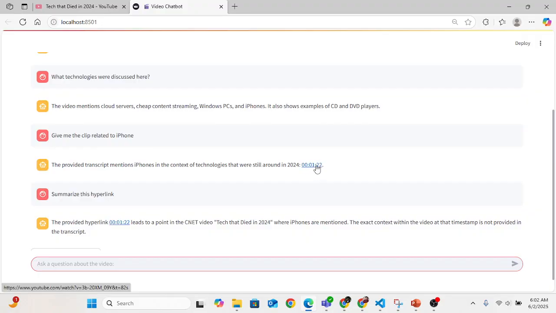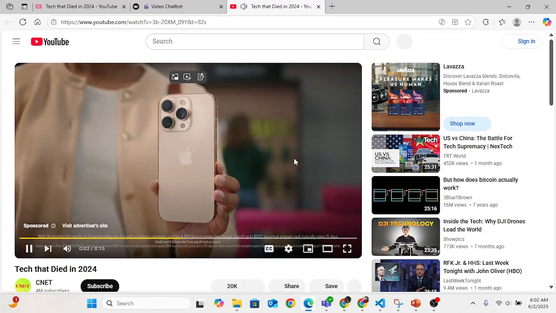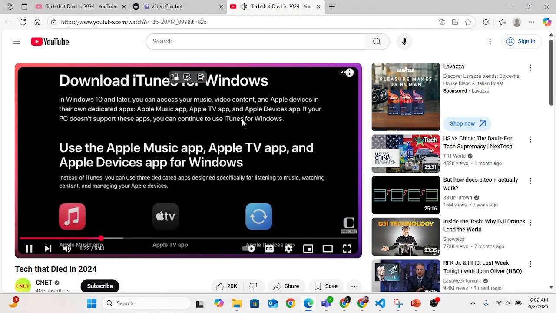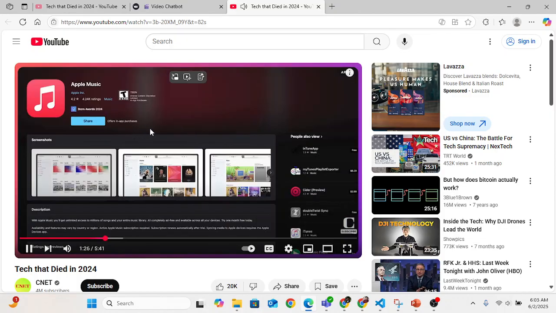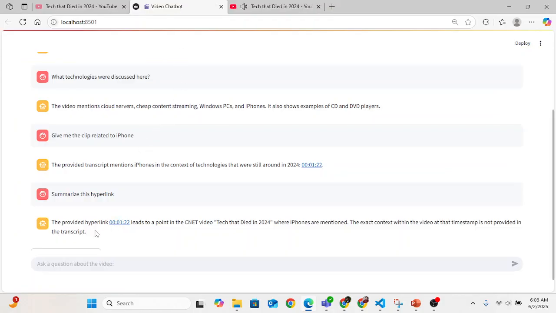link hyperlink for that. Like if I go to the link, When I switch to T-Mobile, you'll give me an iPhone 16 Pro, help pay off my old phone, and I still get to keep it? That's right. Between Windows PCs and iPhones. yeah, That it includes went to the Windows version of iPhone, Apple Music, the TV app, and Devices option. app. Yeah. So